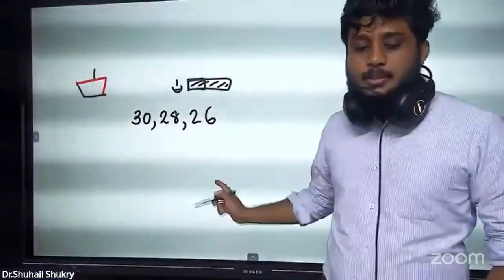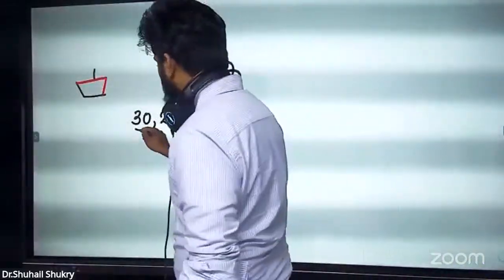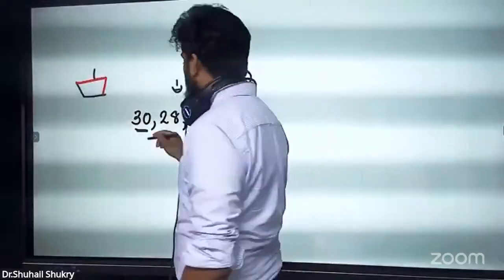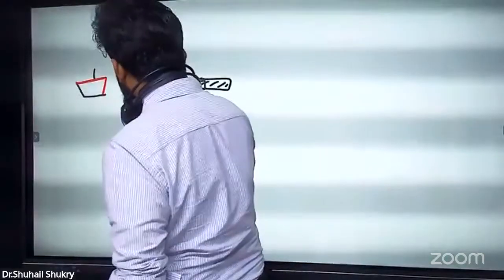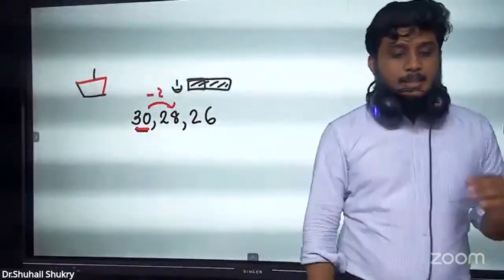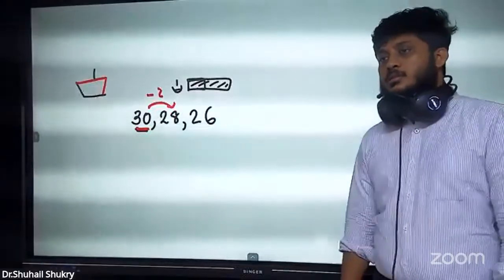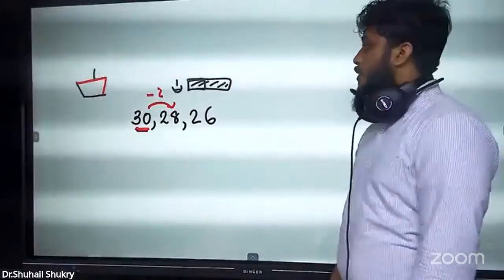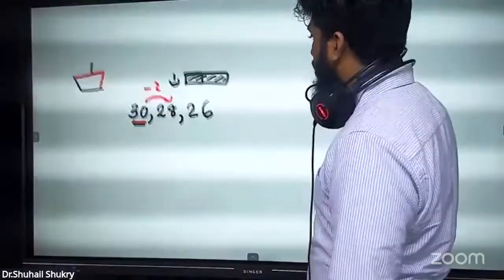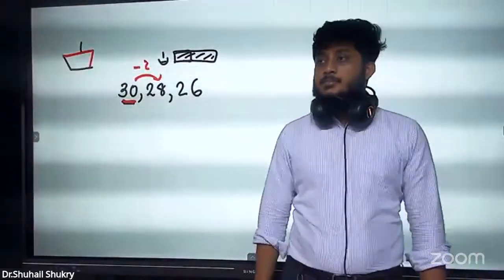Now this goes as an arithmetic progression. So what is the first term's value? 30. What is the difference here? Minus 2. The difference is minus 2, and the first term's value is 30. Right. Now they have asked, find how many boats went in which term?